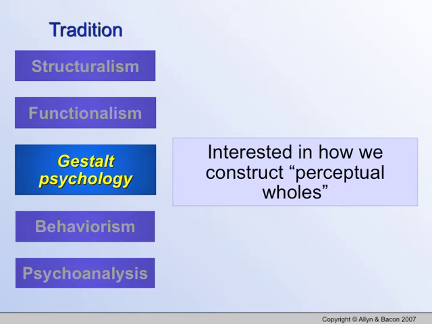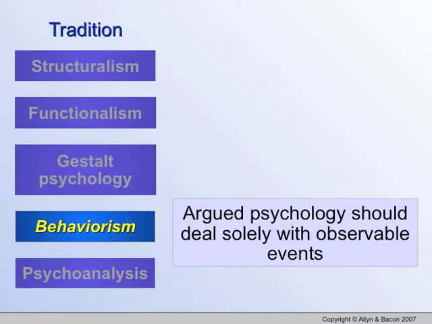Gestalt psychology is interested in the construct of perceptual wholes. Our mind is a brilliant creation that likes to fill in the gaps and make whole, complete thoughts. Gestalt psychology is how our mind takes partial information and makes it a whole thought. Behaviorism argued psychology should deal solely with observable events, that psychologists should not spend their time thinking of what people are thinking, but actually focusing on what they're doing, because we can scientifically measure and observe what they're doing instead of anticipating what they're thinking.